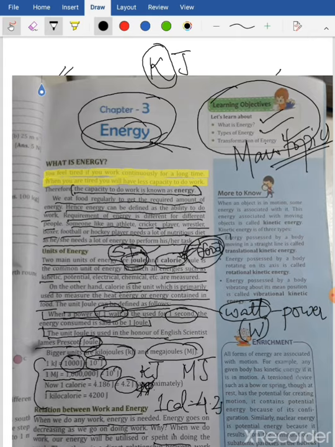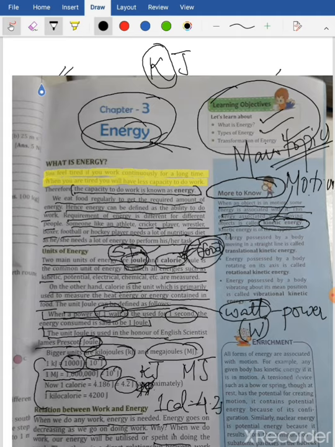Now in the next column here, you can see that there is a topic called more to know. Now let's learn them. When an object is in motion, some energy is associated with it. This energy associated with a moving object is called kinetic energy. Please remember, kinetic means motion. So whenever you see that something is moving, for example your hand while you are writing or underlining, when it's moving, it has kinetic energy.